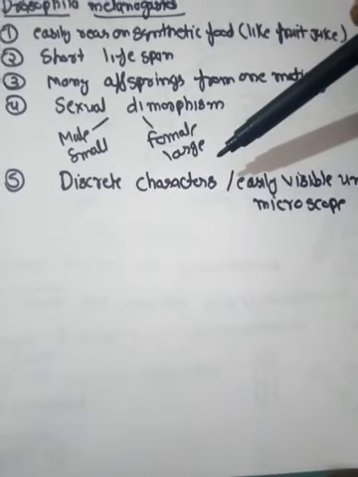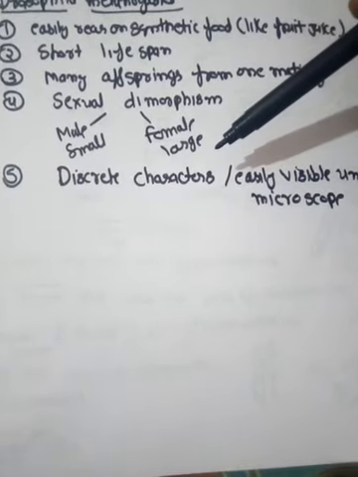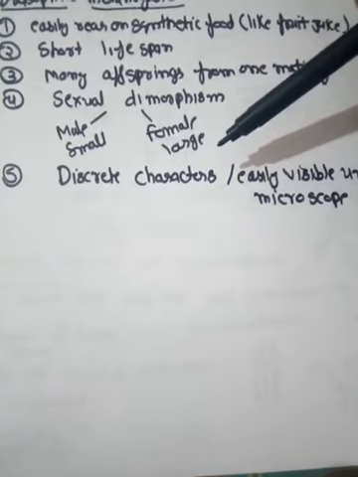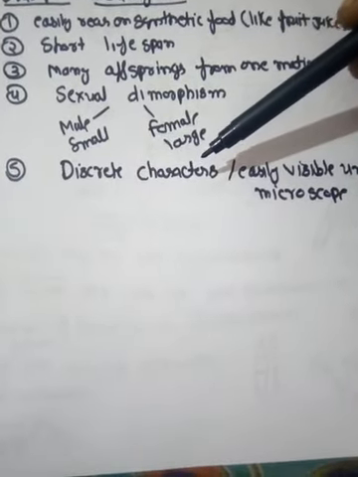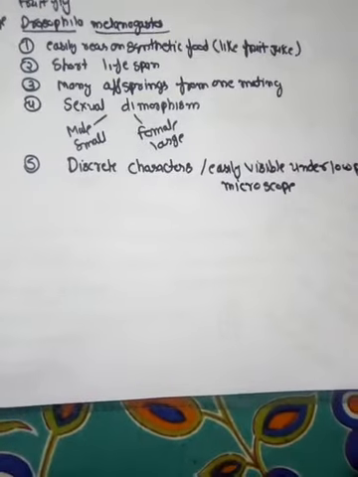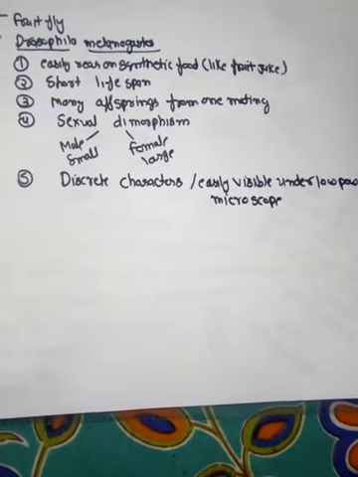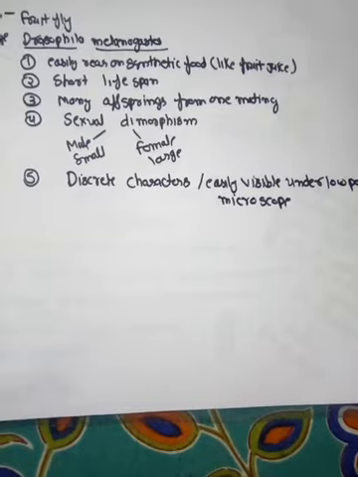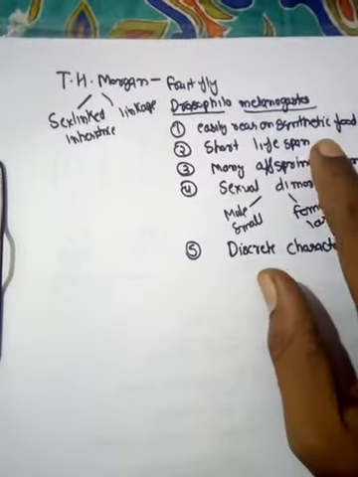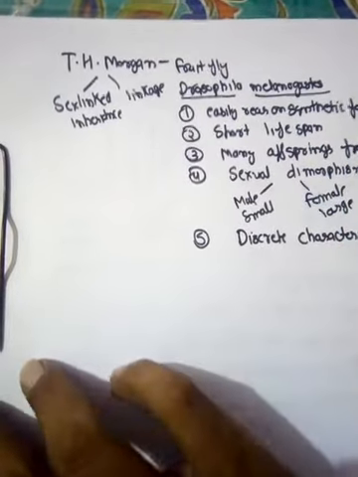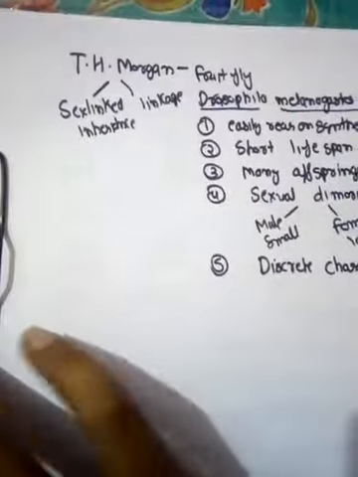And the last is discrete characters are there in Drosophila. The eye color, whether red or white, the body color, whether brown or yellow, the wing shape, whether long or vestigial. That means easily discrete characters are there, and those characters can be easily visible under a low power microscope. बहुत अच्छे माइक्रोस्कोप की जरूरत नहीं थी, छोटे से माइक्रोस्कोप से भी आसानी से इन कैरेक्टर के डिस्टिंक्शन को देखा जा सकता था. So T.H. Morgan worked on this Drosophila and gave the concept of sex-linked inheritance and linkage.